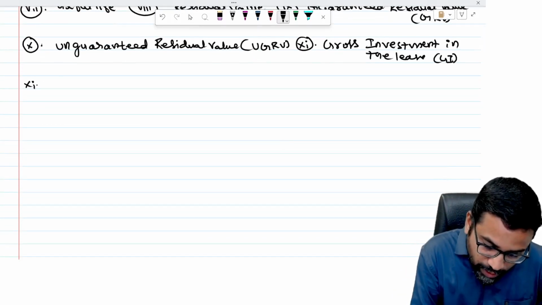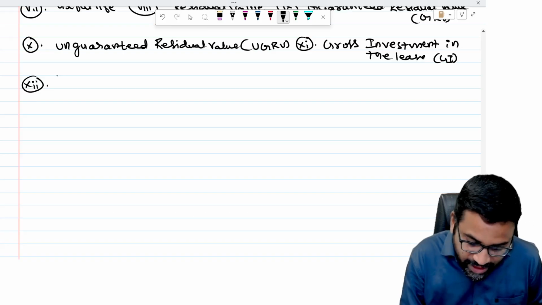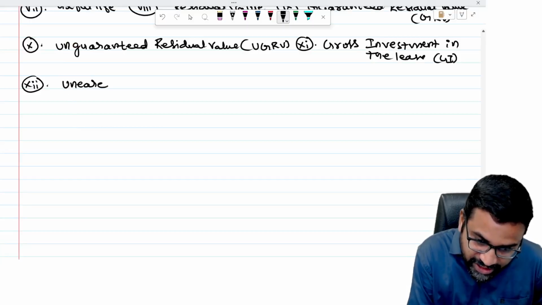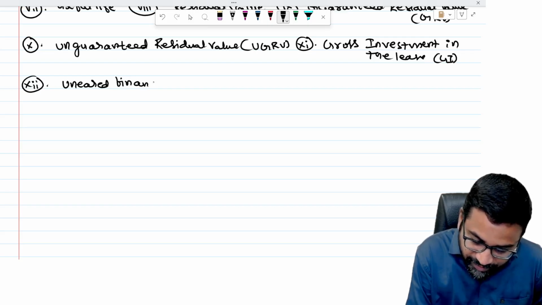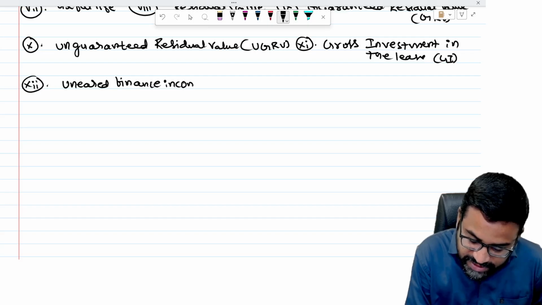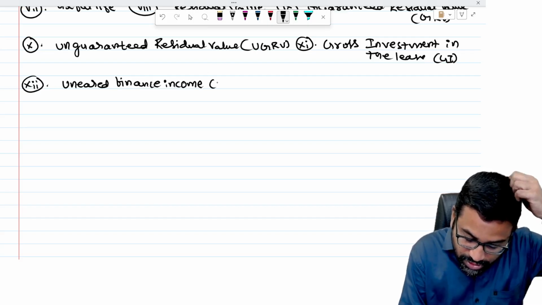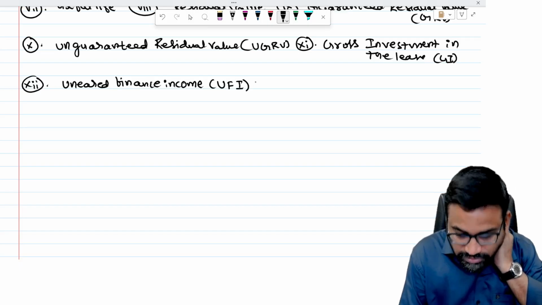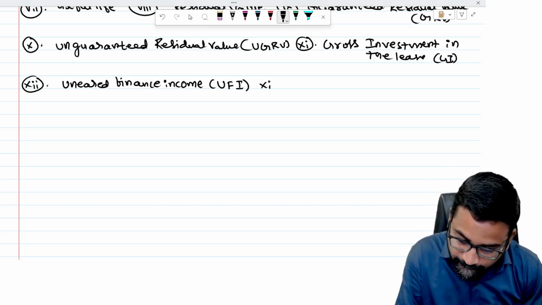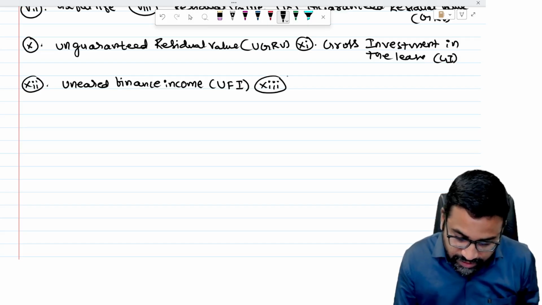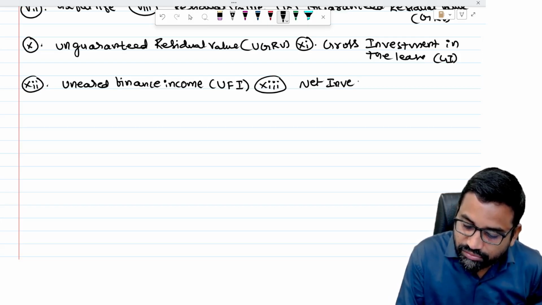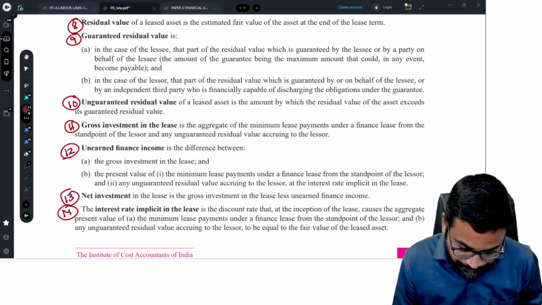And then the 12th definition is unearned finance income. What is this unearned finance income? UFI, unearned finance income. And then the 13th definition is net investment. So this is one more definition we need to cover, net investment.